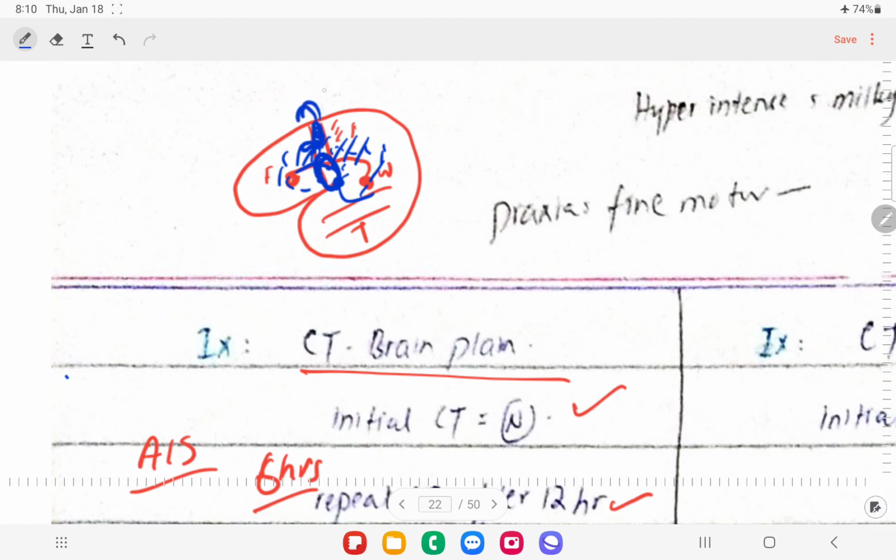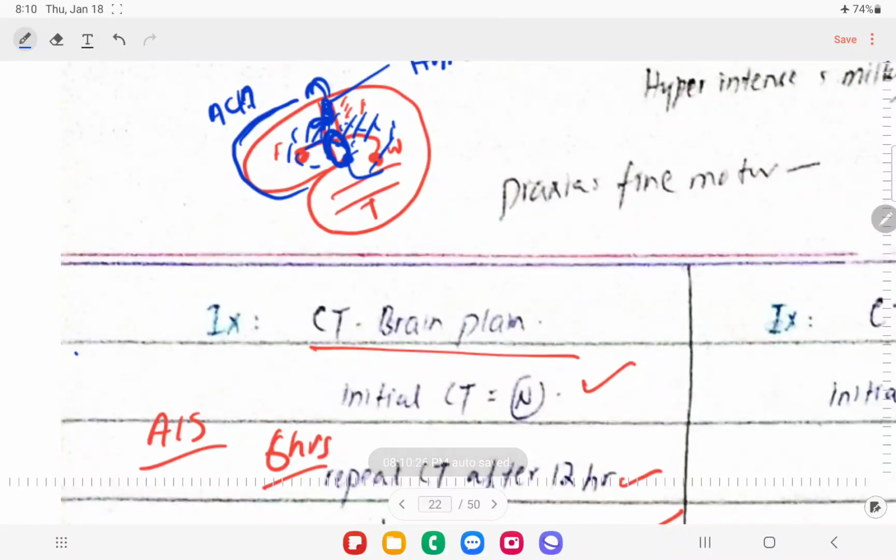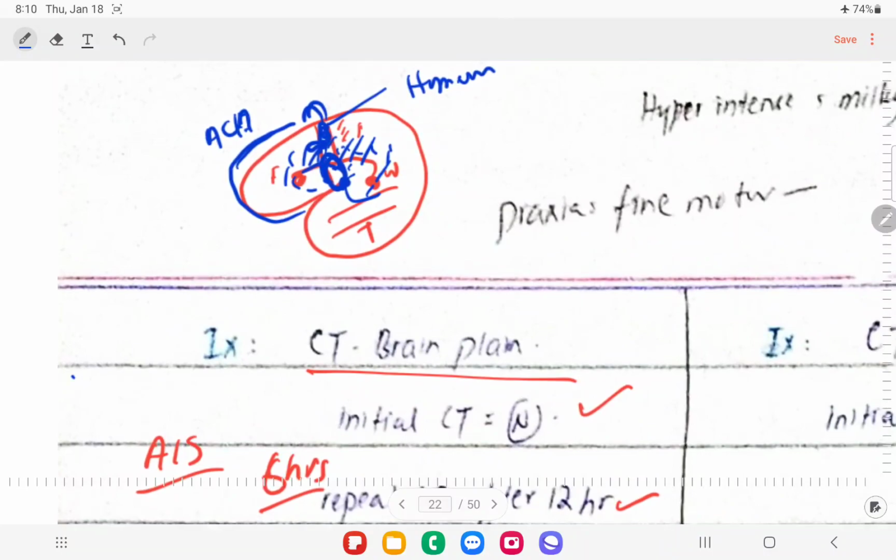So this is basically the homunculus, right? That is representing the motor part of the cerebral cortex. Those legs will be supplied by the anterior cerebral artery, right? So the anterior cerebral artery is going to supply this area. Okay, so if the patient is having a cortical stroke, if the patient is having aphasia, just aphasia, like Broca's aphasia, we're going to say that this artery got occluded, right? This anterior cerebral artery got occluded, right?